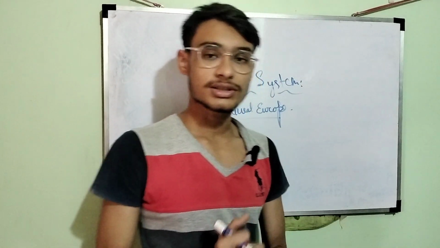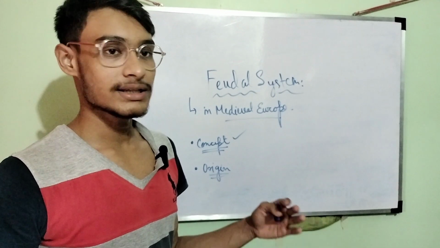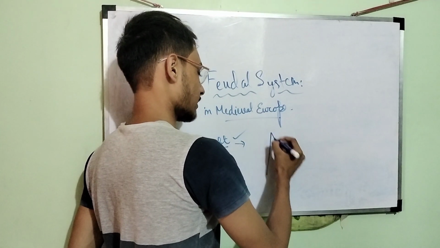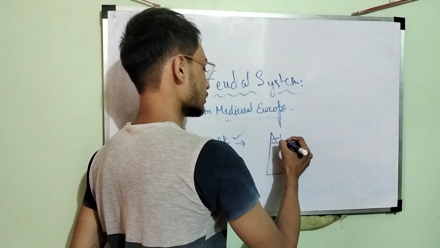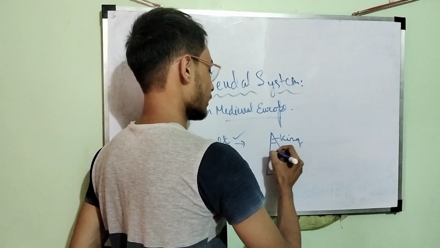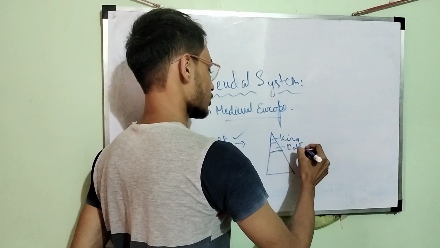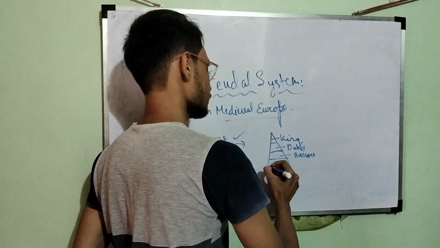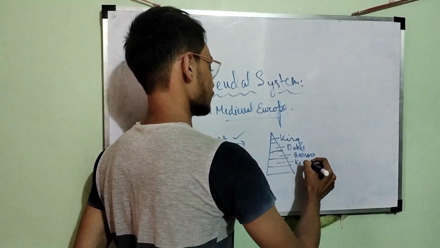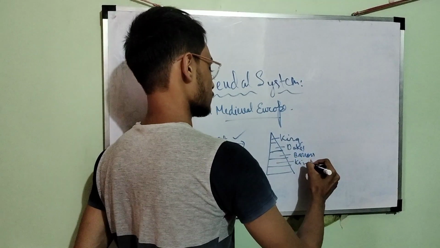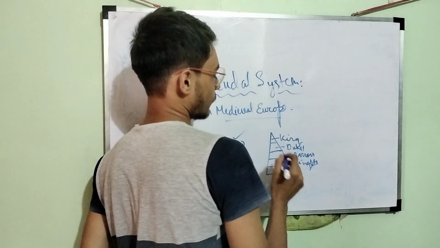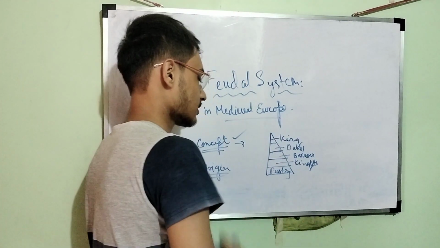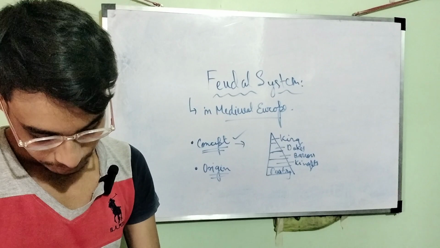The feudal system is a very old system, and this concept is also very old. The concept is basically a kind of pyramid. On the top of the pyramid is the king. On the next tier is the duke, then the barons, then the knights, and then we have the peasantry. So this is the system.